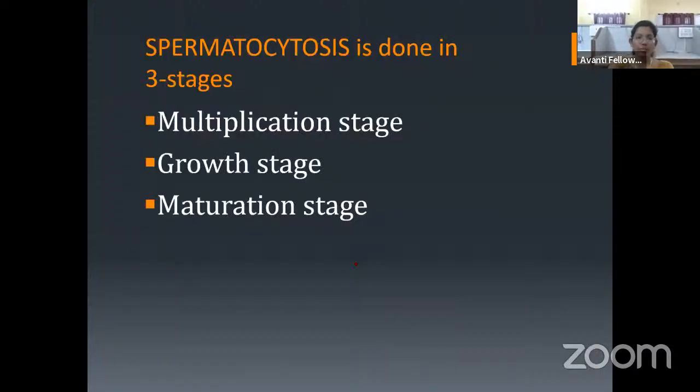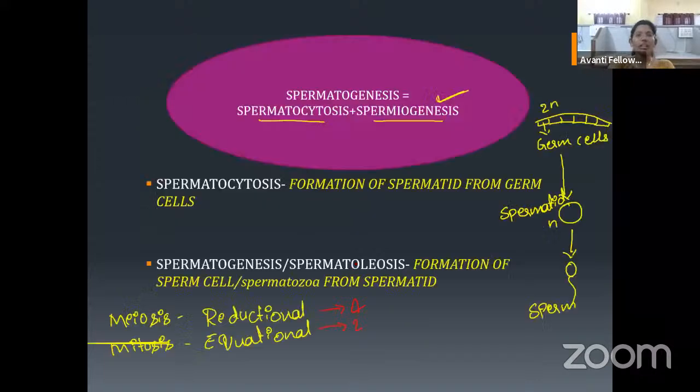Let us go back. There are 2 steps in spermatogenesis. What are those 2 steps? One is spermatocytogenesis. One more is spermiogenesis. Let us keep spermiogenesis aside for some time. We are talking about spermatocytogenesis.